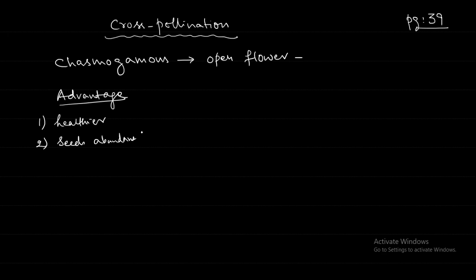Generally, when there is self-pollination, there is a very high chance that the seeds produced will not be able to germinate; they are not viable. They will have a lot of defects, basically at the genetic level. But when there is cross-pollination, there is hybrid vigor, that is, it will have a much better variety and be able to produce more viable seeds. The newer varieties will be obtained by cross-pollination. So these are some advantages and disadvantages.